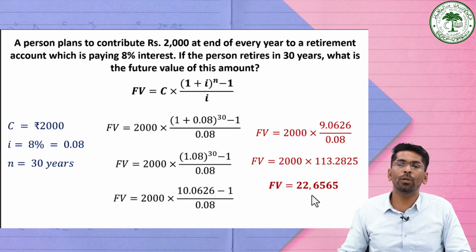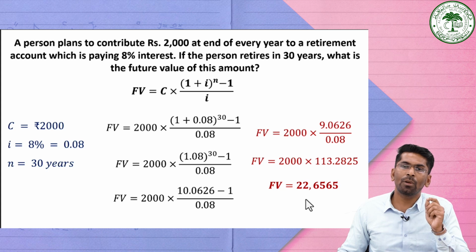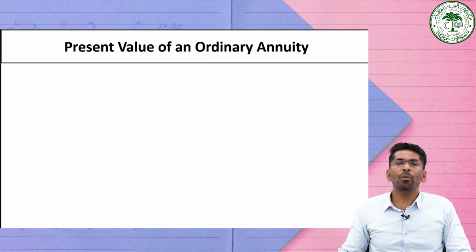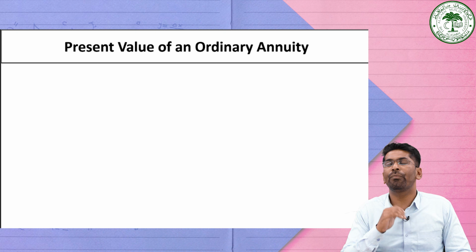So if you multiply these two terms, then the future value is equal to 22,06,565. So after the 30 years, he is contributing 2,000 rupees at the end of every year for the next 30 years at the rate of interest of 8%. His total amount will become 22,06,565.